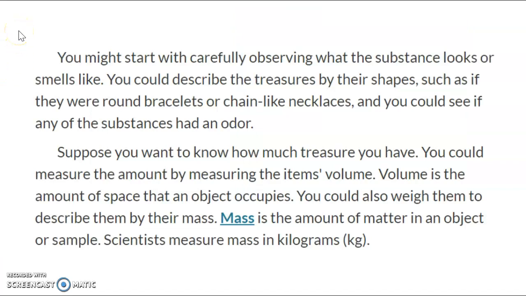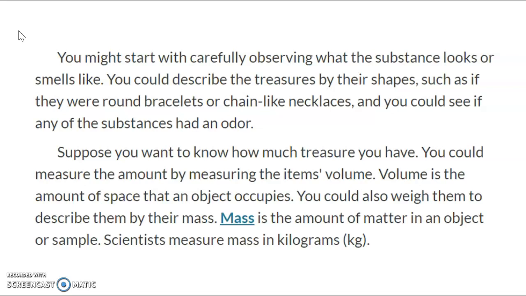You might start with carefully observing what the substance looks or smells like when you're describing the stuff that you found in the attic. You could describe it by its shape, as if they were round bracelets or chain-like necklaces, and you could see if any of the substances had an odor or a smell.